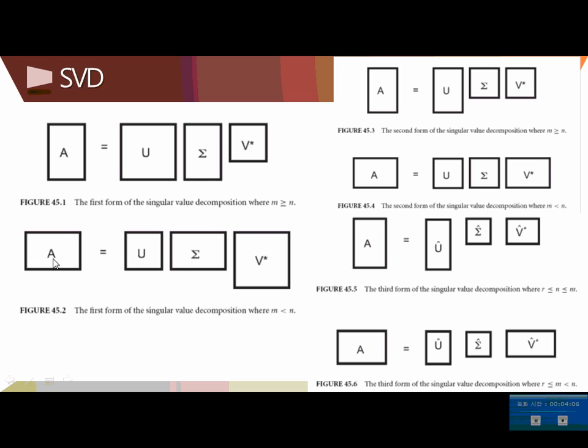Or if m is less than n, then we have an m by m orthogonal matrix, a sigma matrix, and an n by n orthogonal matrix V. Or we can have proper sizes like this, depending on the conditions. So we could find several variations of the form in singular value decomposition, depending on the sizes m and n of the matrix A.